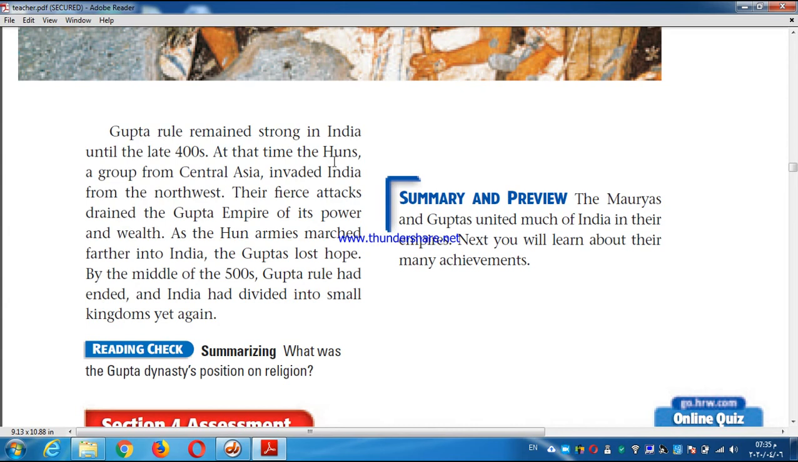So what do I mean by Huns? A group from Central Asia invaded India from the north and west. The Huns were the group who invaded India from the northwest. By the middle of 500, Gupta rule had ended, and India had divided into small kingdoms yet again.